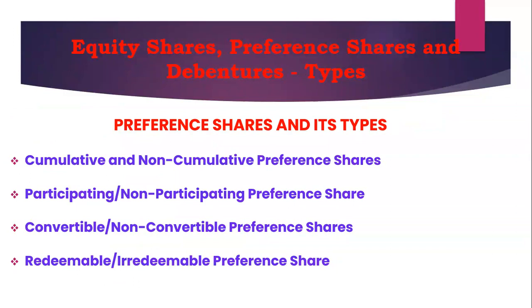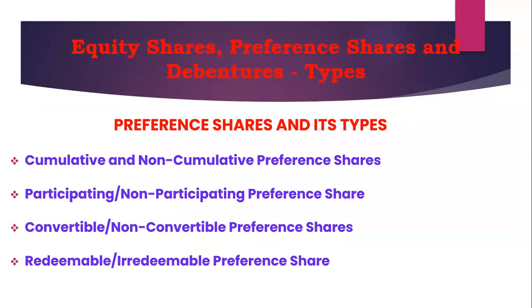However, preference shareholders usually don't have any voting rights in the company. Moreover, in the event of liquidation of the company, the preference shareholders are paid off before ordinary shareholders. Now, I'm going to discuss different types of shares in this category.